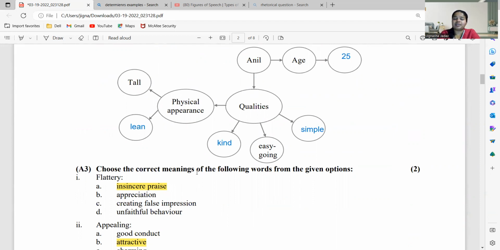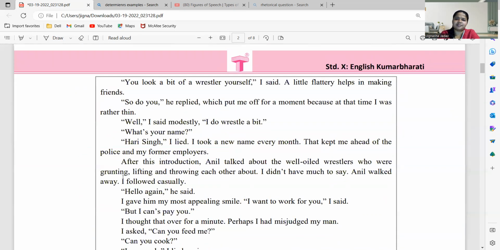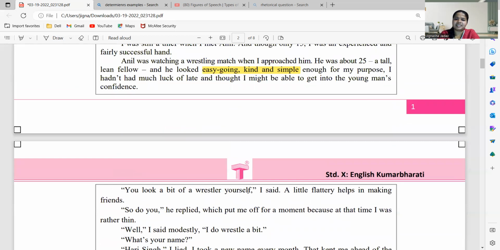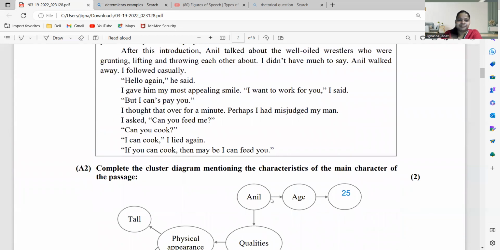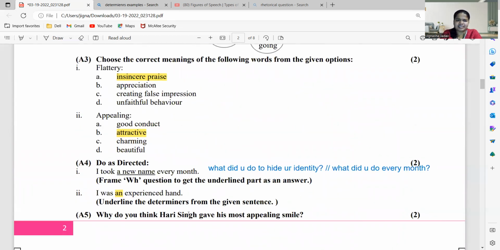Write the correct meaning of the following words. Flattery. Where did we see this word? See over here. "A little flattery helps in making friends." Right? "You look a bit of wrestler yourself." उसने क्या किया था? झूठी तारीफ किया था अनिल का. Why? To impress him. So a little flattery is right. A false praise. Insincere praise. एक झूठी तारीफ करना है.